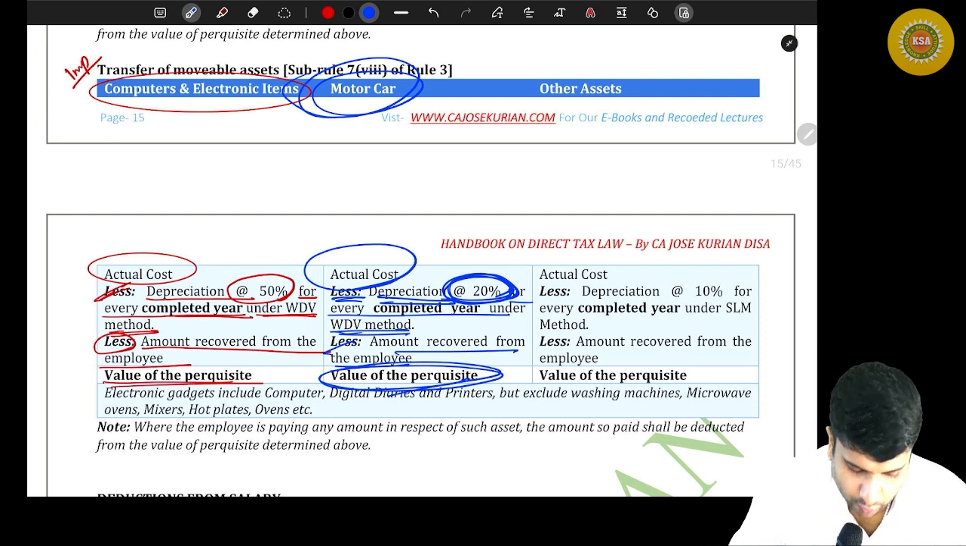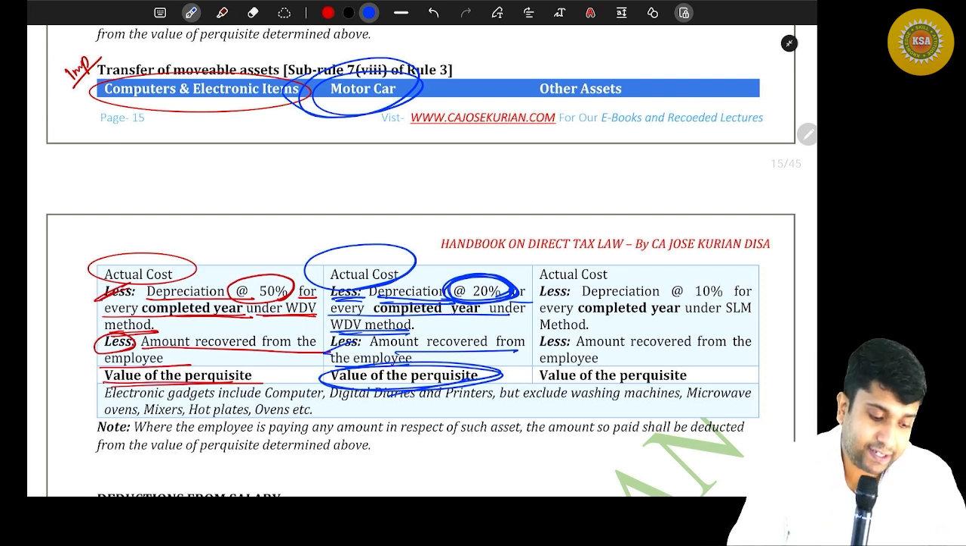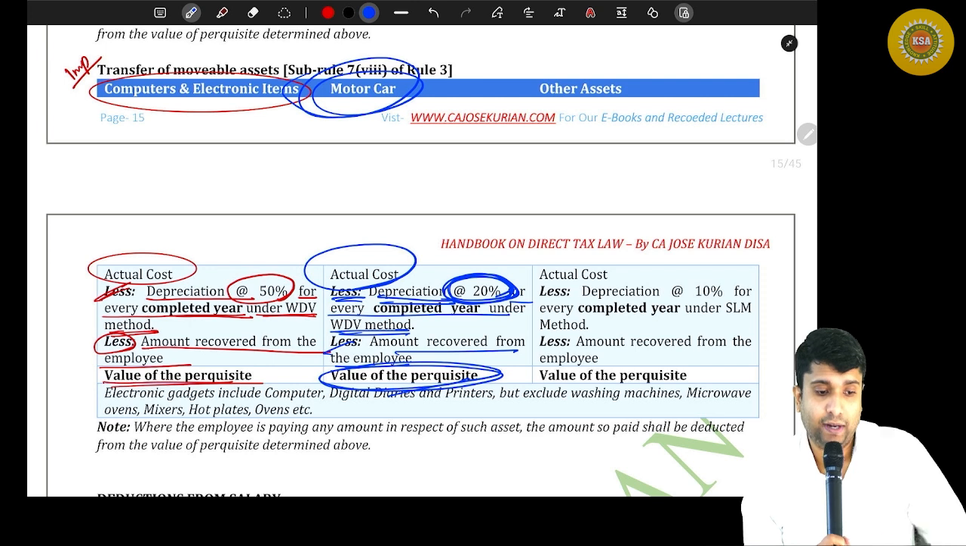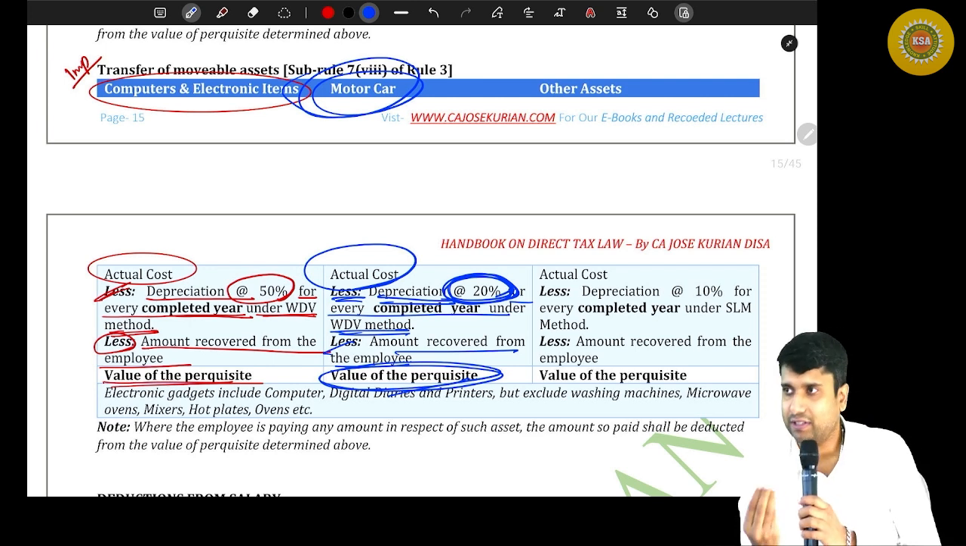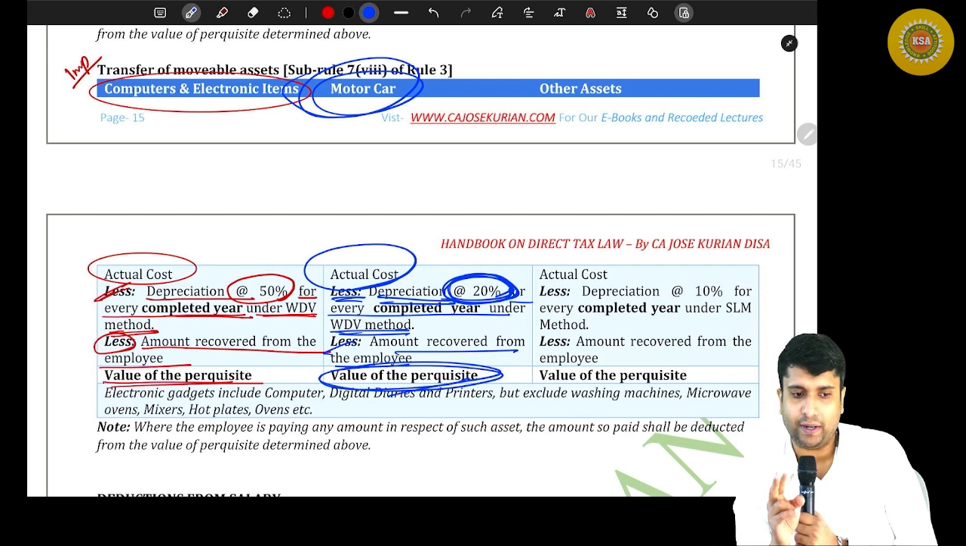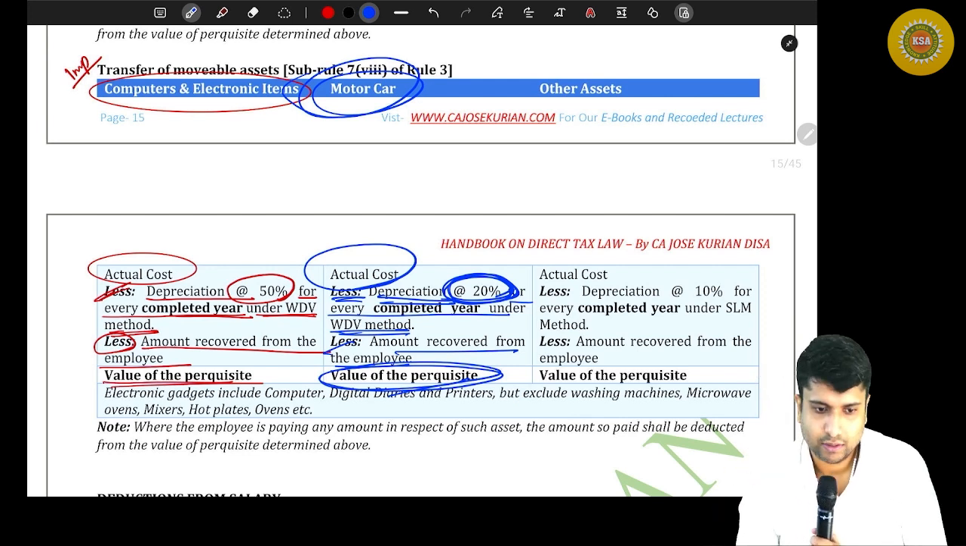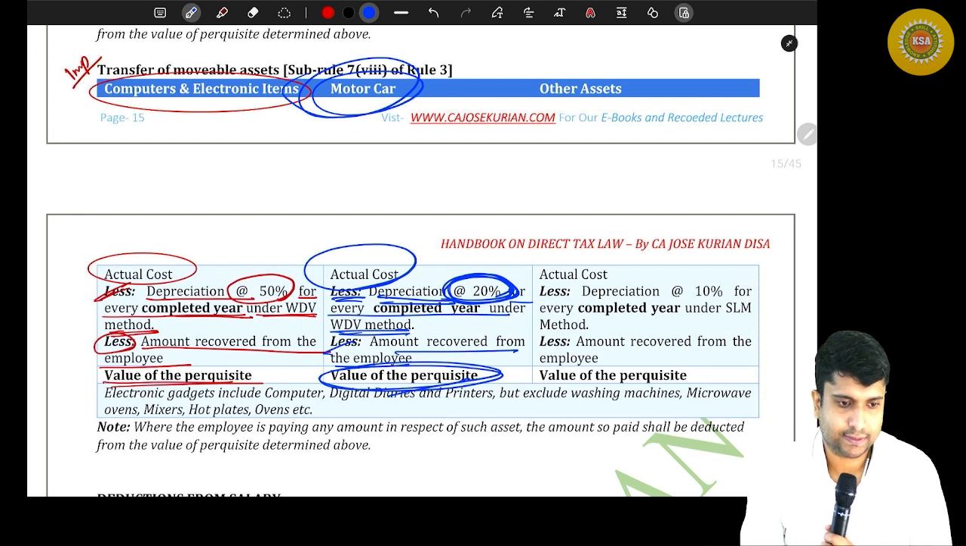Yes. So where were we? We were discussing the transfer of movable asset. The valuation is similar. The only difference is that for a laptop it is 50%, and for a motor car it is 20%. That's it.